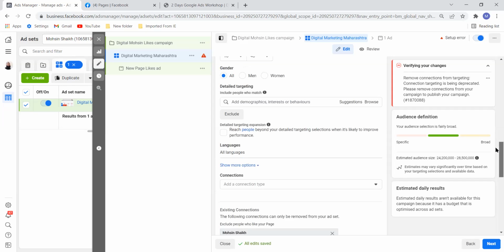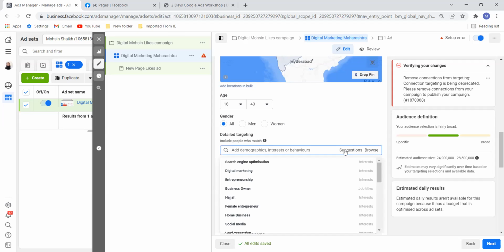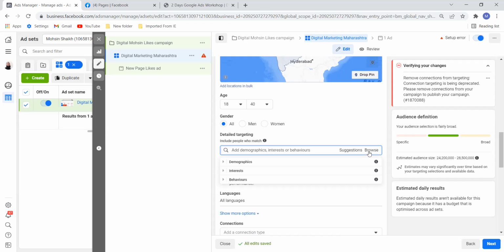Now, this is a very important thing. If you have questions, do ask, because this is an important topic. All right. So for example, now let us study these suggestions. I will not go to suggestions right now. We will study it later. We will go to browse. Once I select this option, I see demographic, interest and behavior. So demographic is related to your personal information, whatever it is, where you are working, are you a graduate. All of that personal information is about demographics. So let me make a note of this.